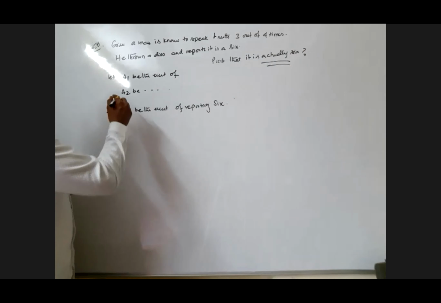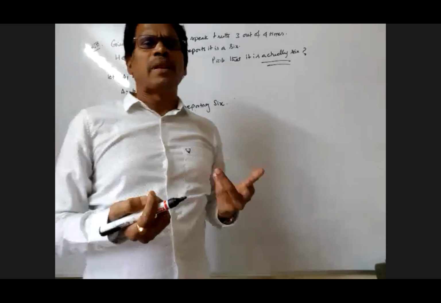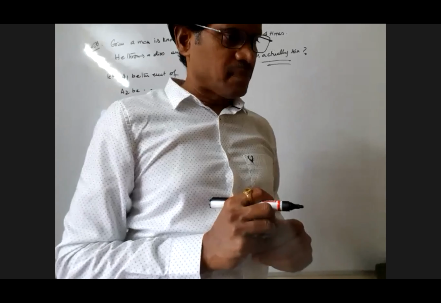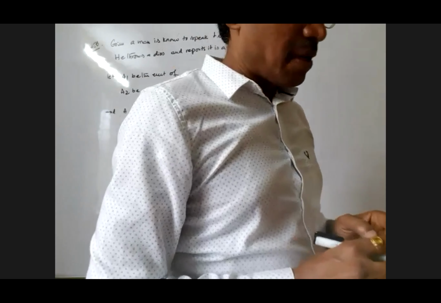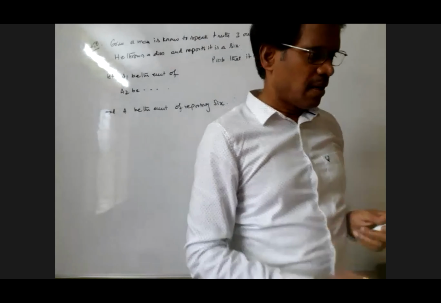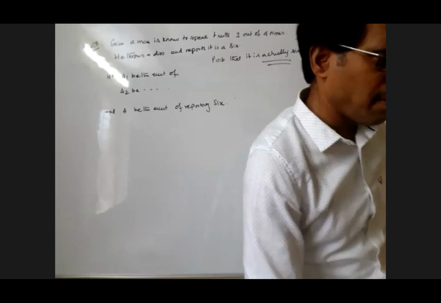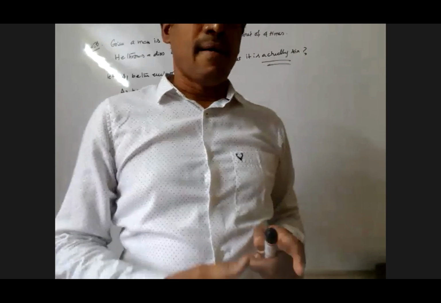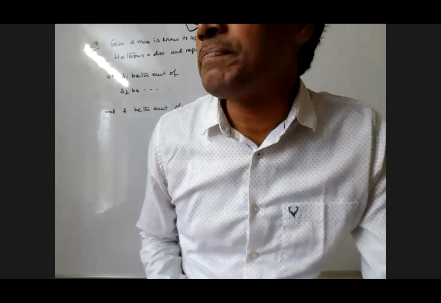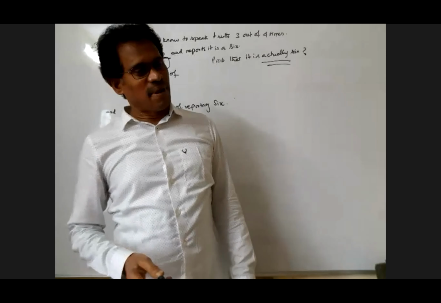But coming to the next one, A1, A2, my dear, what is your opinion? Tell your opinion, not a problem, my dear. Anybody? What is your opinion? He says correct, incorrect. He says correct one time, he says incorrect too. Tell me, Bharat, what is A1? A1 be the event of telling correct and A2 be the event of telling incorrect. Yes, my dear. Okay, Bharat Chandra, very good, my dear.